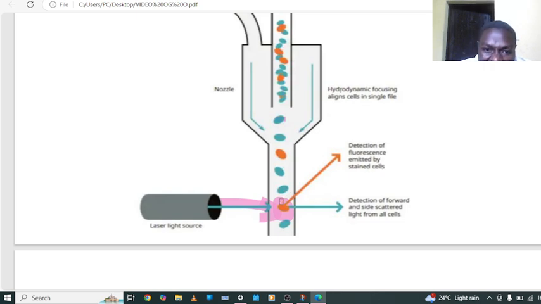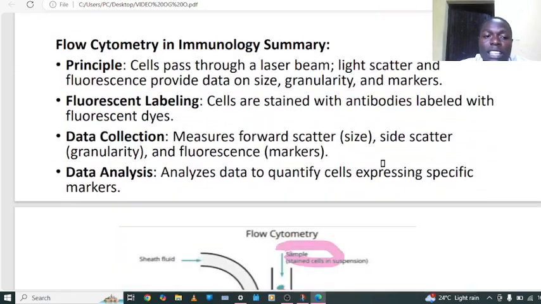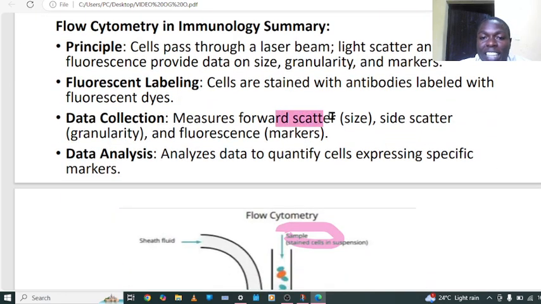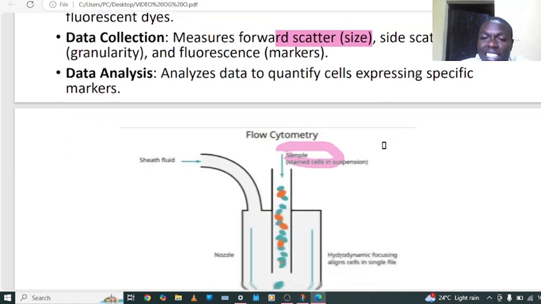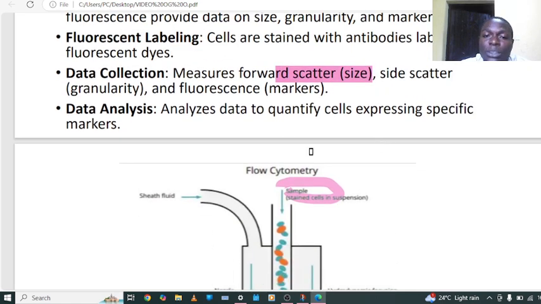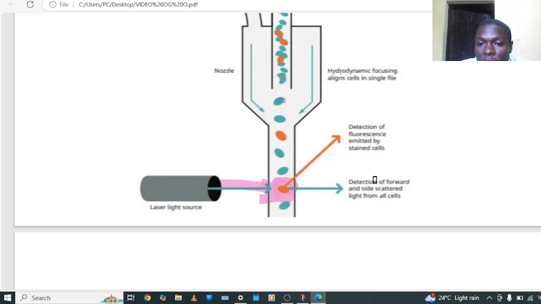So if the stained cell is here, there is going to be a forward scatter and side scatter on these cells. When we talk about the forward scatter, it measures the size of the cells. When we talk about side scatter, it measures the granularity of the cells. In summary, forward scatter measures the size of the cell, while side scatter measures the granularity of the cells.